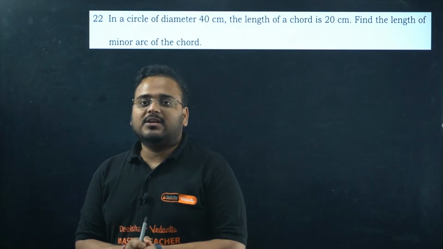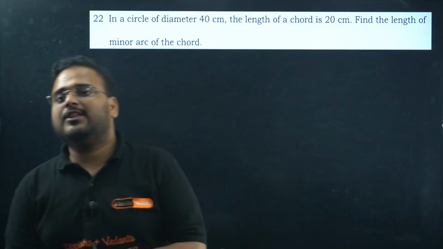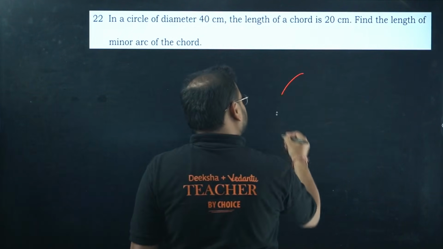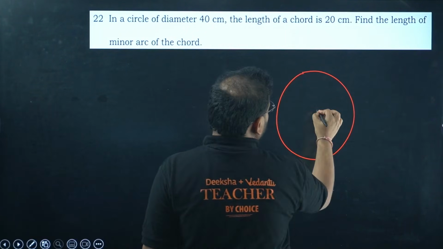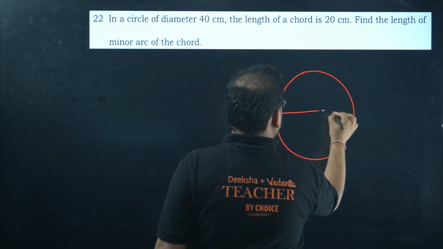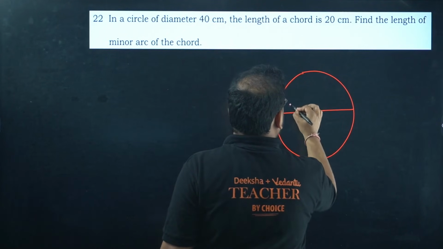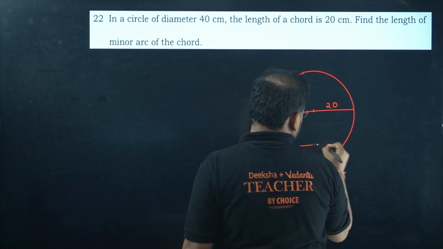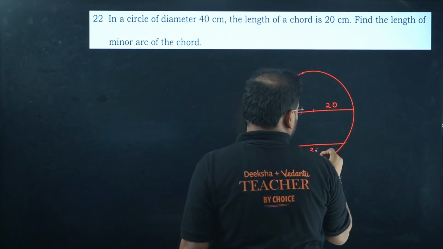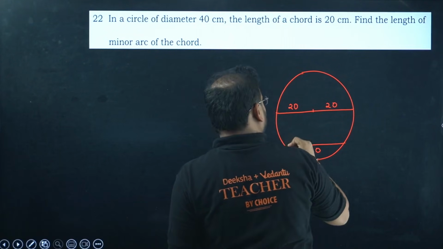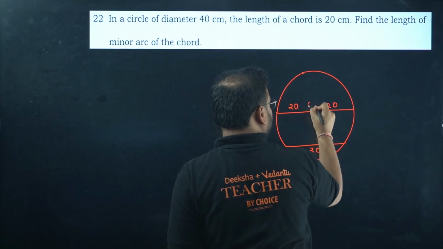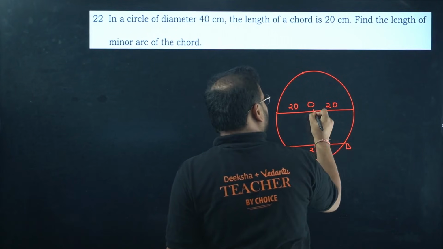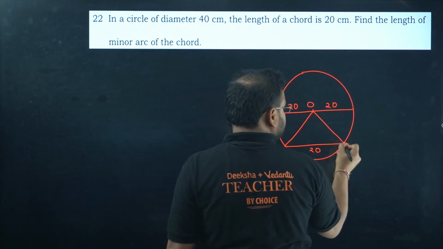Now this is a good question. In a circle of diameter 40 centimeters, the length of a chord is 20 centimeters. Diameter 40 means this is the radius. The chord is over here, 20. This is a chord, right? And this is the center O. The chord is, let's say, AB. Join these two, please.